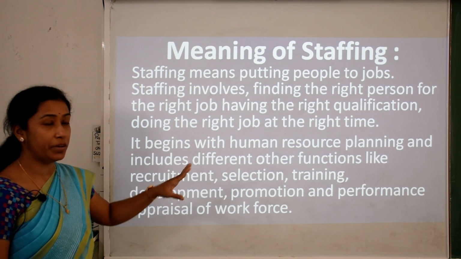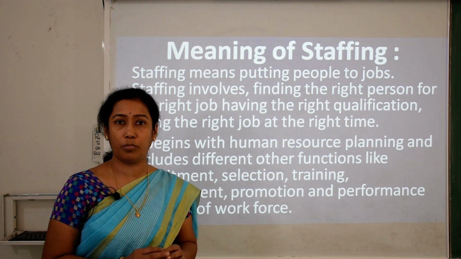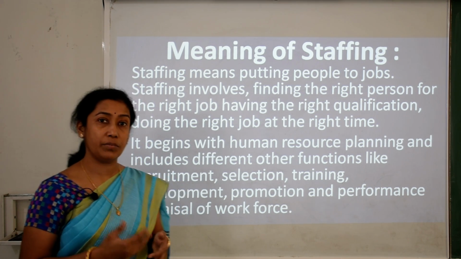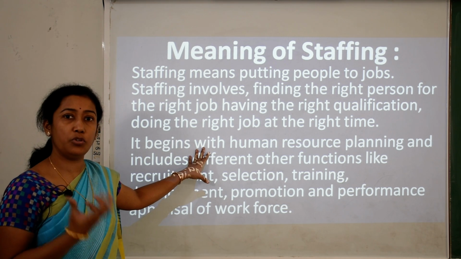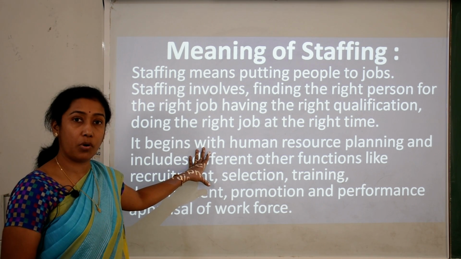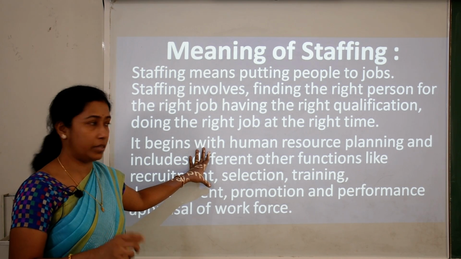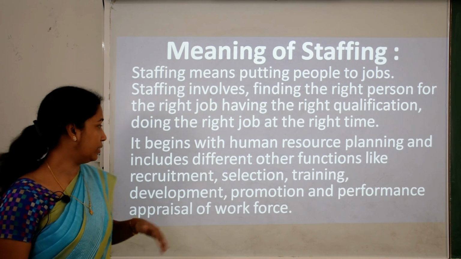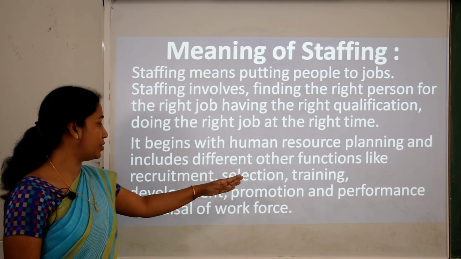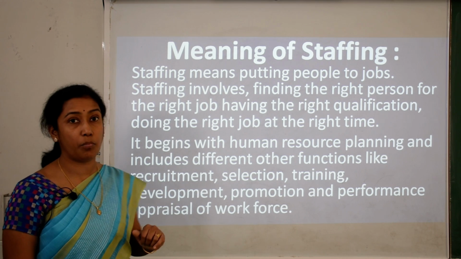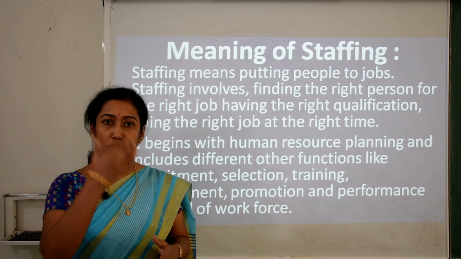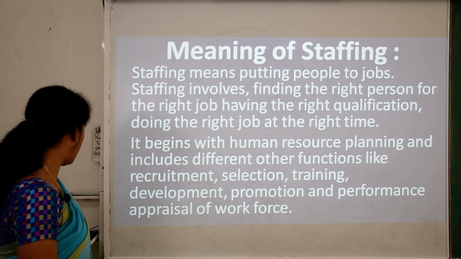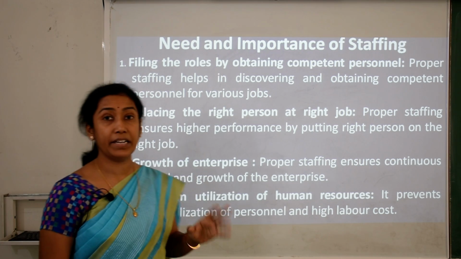So it begins with human resource planning. That means the first and foremost step in staffing is that they need to estimate how much human resource they require, how many employees they require. So they need to plan things out, and with that there are other functions like recruitment, selection, training, development, promotion and performance appraisal of the workforce. So these are some of the functions which are done in the process of staffing.